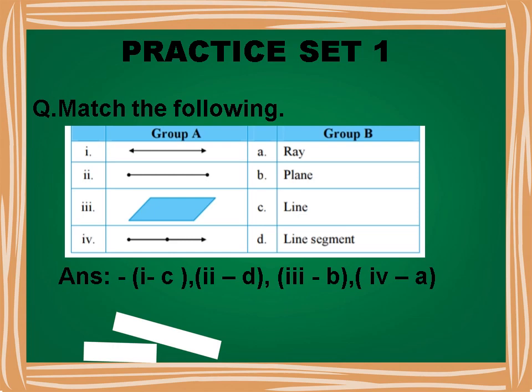Second, there are two end points, so we can easily identify its name, that is line segment. Third, you can see the flat surface, so this is called plane, correct. Then fourth, you can see one end point and one arrowhead, so this diagram is a ray. So children, for first, match the following is C. For second, it's D. For third, answer is B. And for fourth, answer is A.